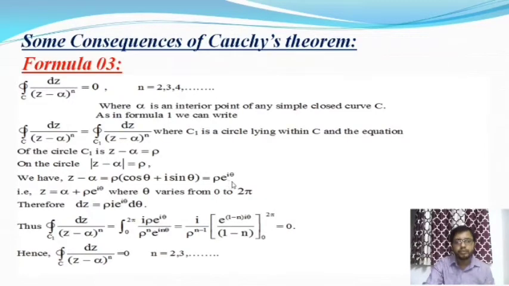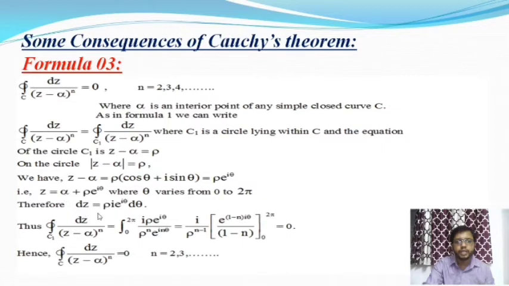That is, in the circle theta varies from 0 to 2 pi. Now we differentiate this with respect to theta to get dz. Alpha is a constant, the center of the circle, so the derivative of alpha is equal to 0.